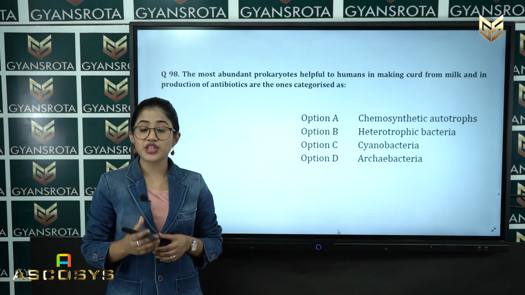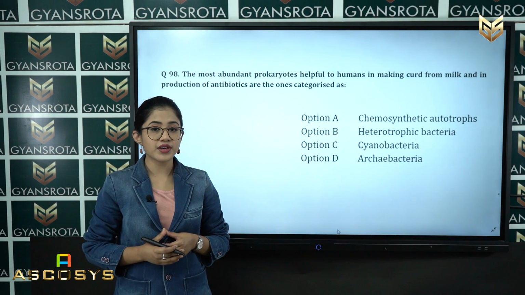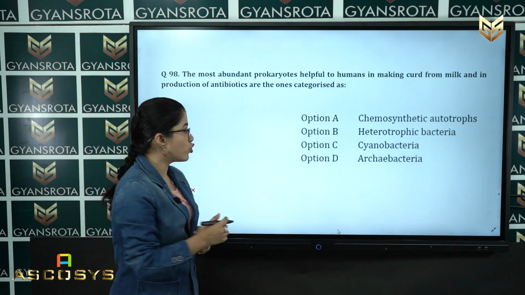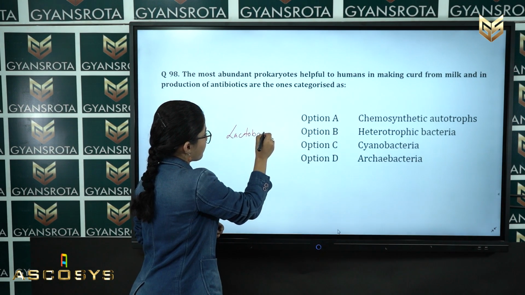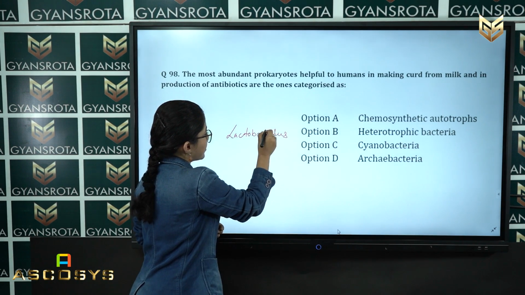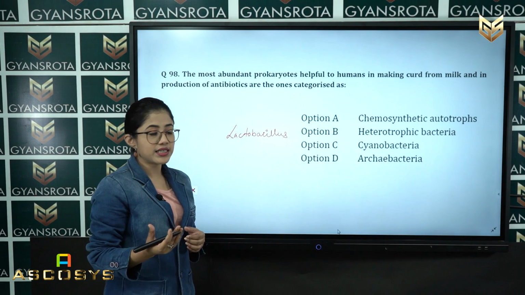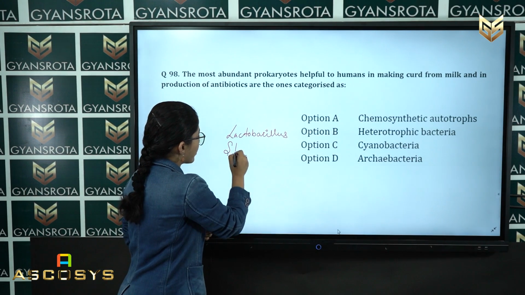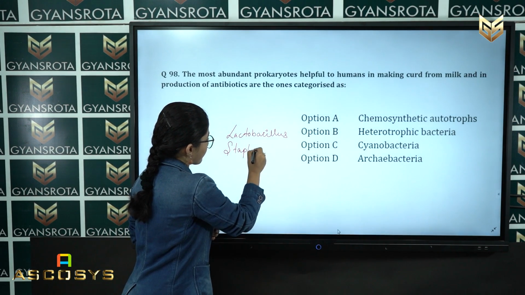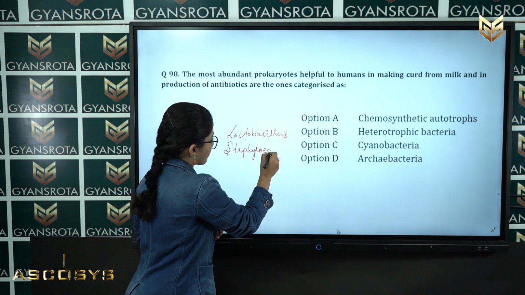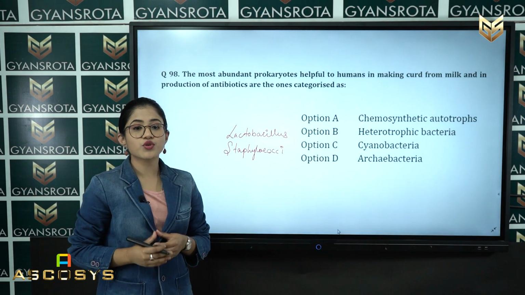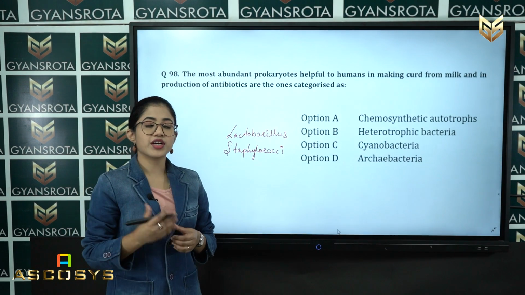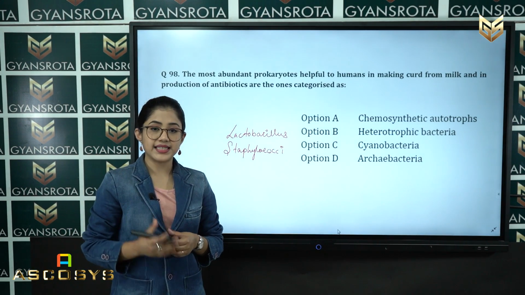So student, from the chapter Microbes in Human Welfare, we have discussed that lactobacillus is used to prepare curd, whereas staphylococci is another bacteria which is used to help in the production of antibiotics.